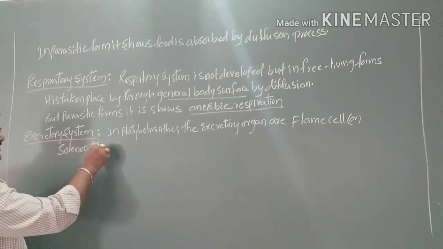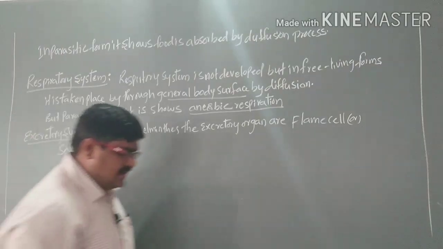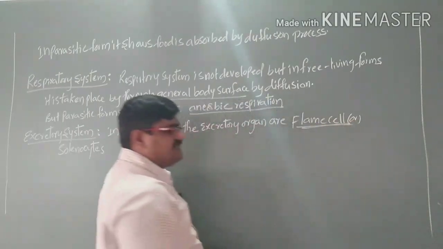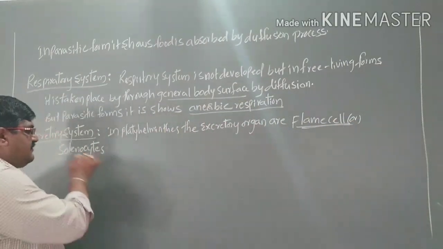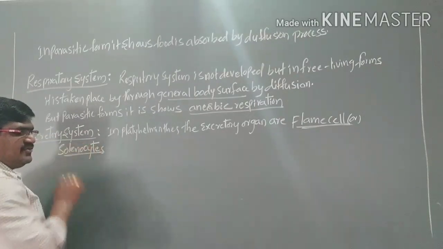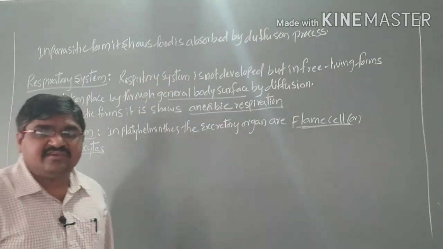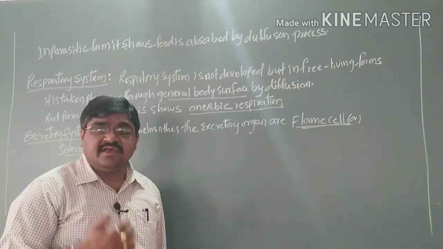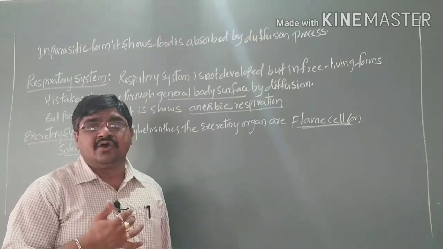That means the excretory organs in the Platyhelminthes are called flame cells, where they excrete the waste materials.